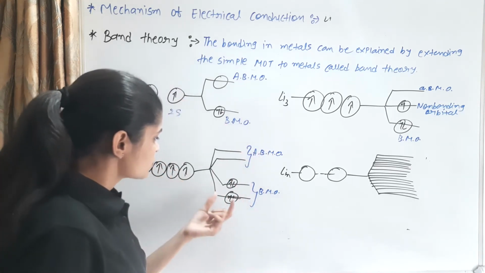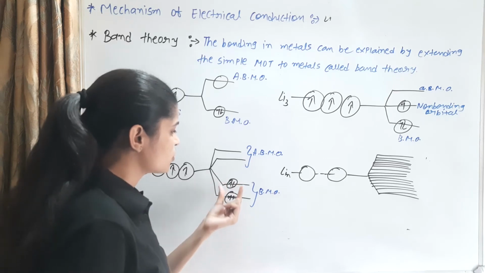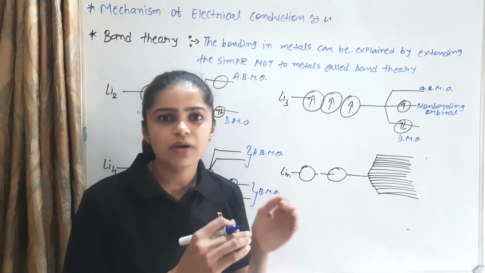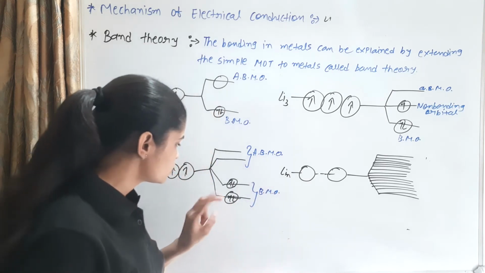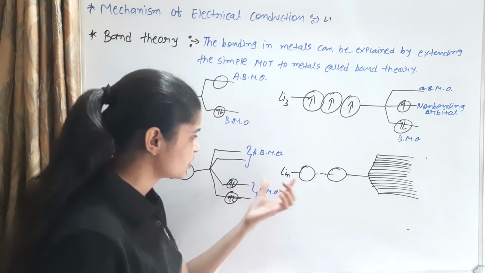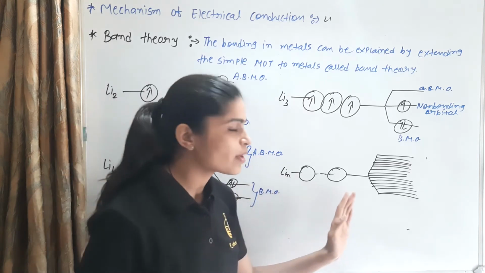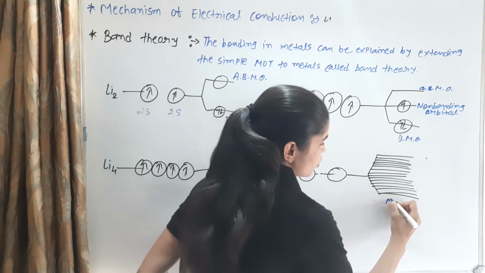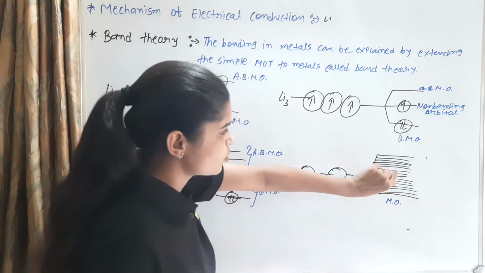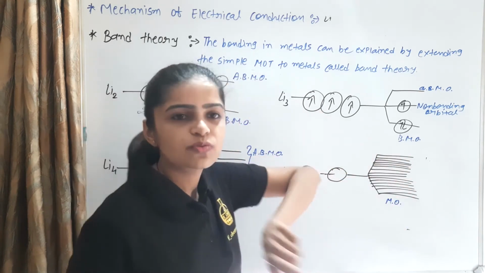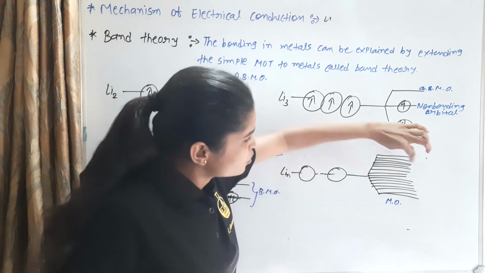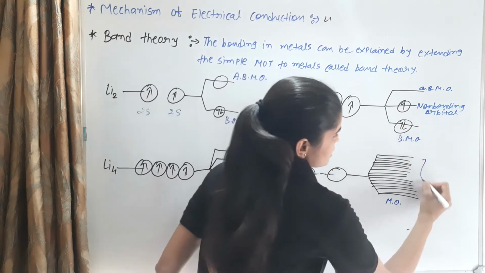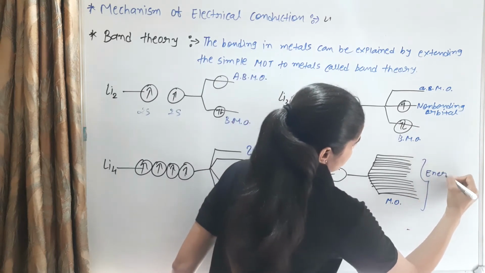With 4 electrons, they fill up two molecular orbitals, because one orbital always fills with two electrons. So 1, 2 and then another 2. Then for lithium, n number of atomic orbitals produce n number of molecular orbitals. Each molecular orbital's energy gap is very small, so the molecular orbitals are close to each other. This is known as the energy band.